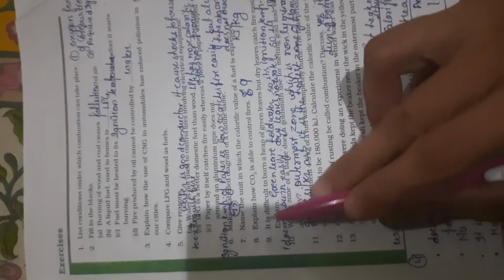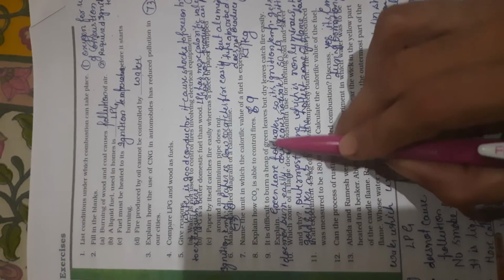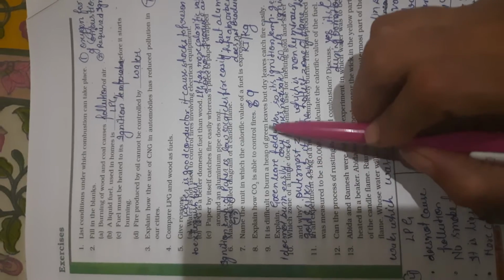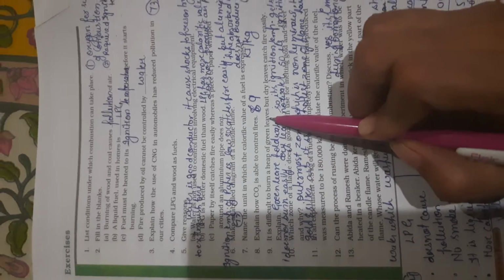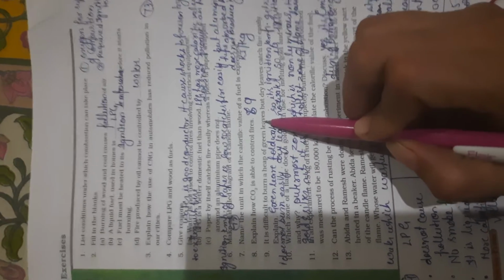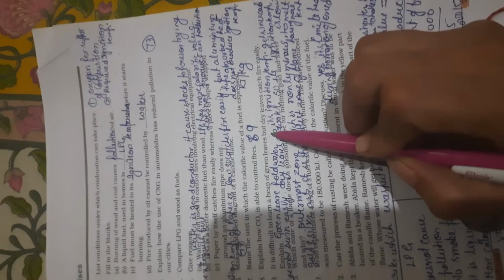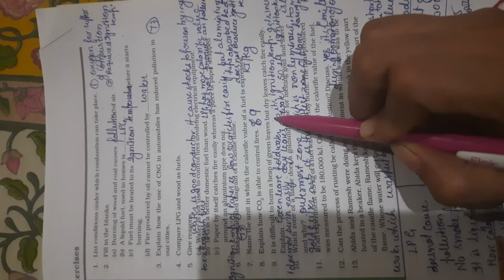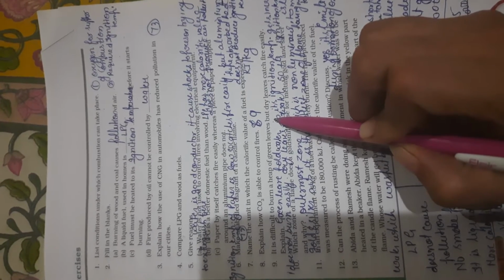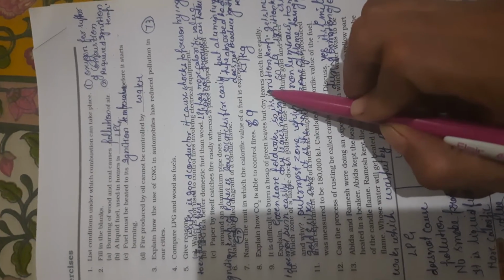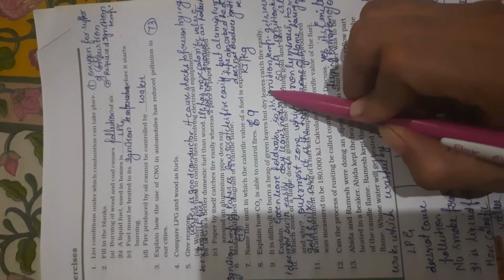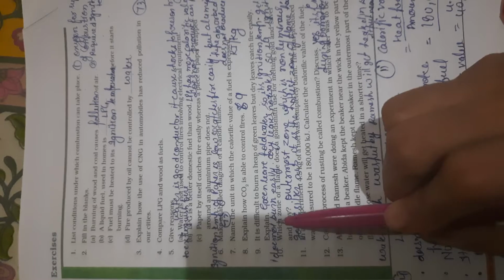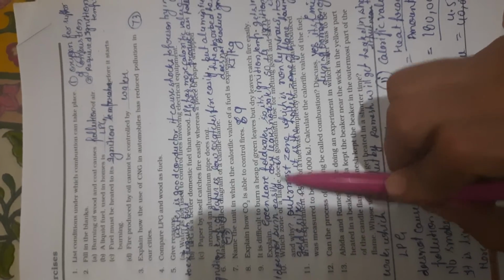Question number 9. It is difficult to burn a heap of green leaves, but dry leaves catch fire easily. Yes, a heap of green leaves is difficult to burn because green leaves contain water, so their ignition temperature increases. It does not easily reach the ignition temperature. But dry leaves do not contain water, so their ignition temperature is low and they easily catch fire.